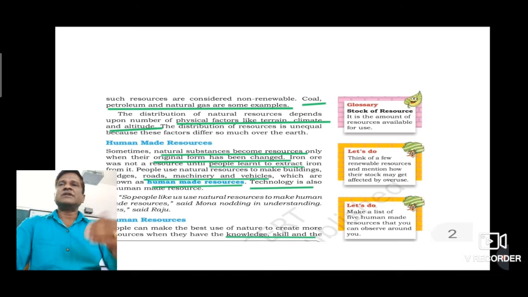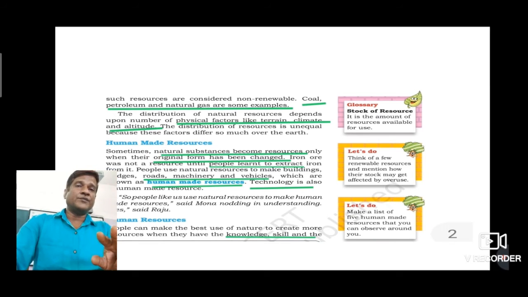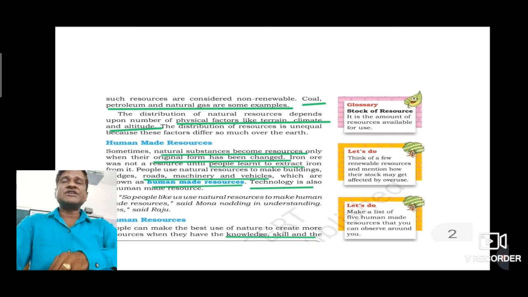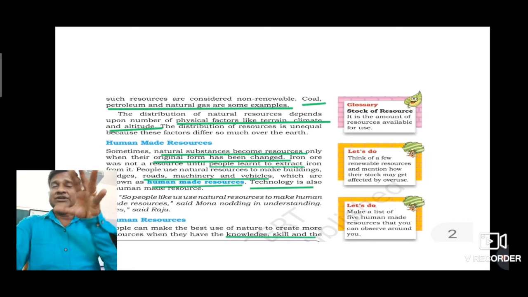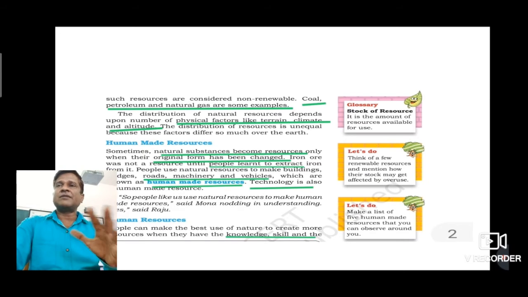Now we are going to discuss natural resources and their categories, and these categories are renewable and non-renewable. Renewable resources means resources which can be renewed or replenished quickly. Look here, the important thing: quickly means these are resources which can be replenished or renewed in a short period of time. So those resources are called renewable resources. Clear?